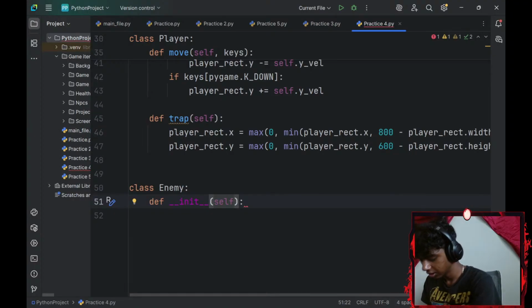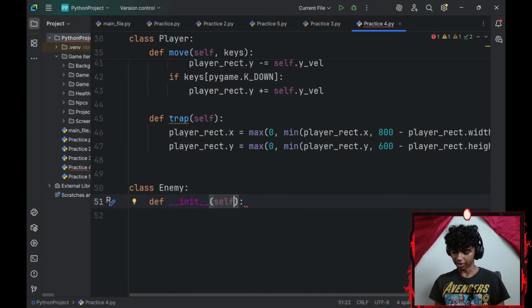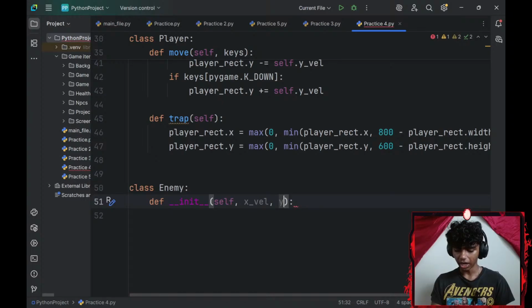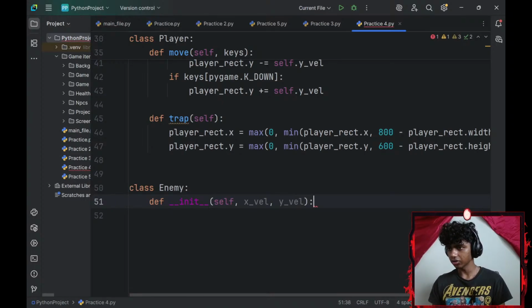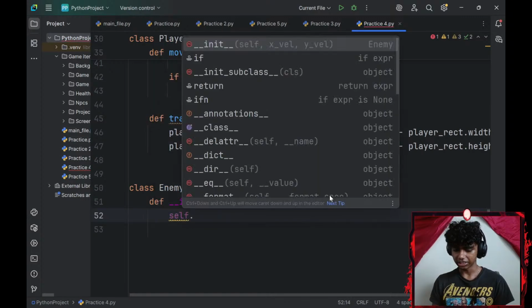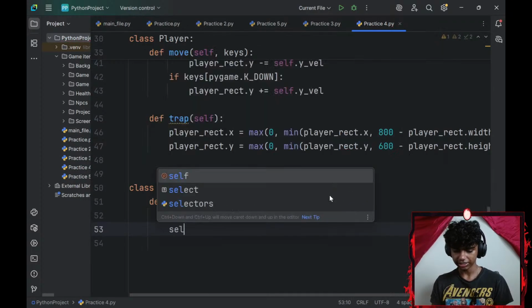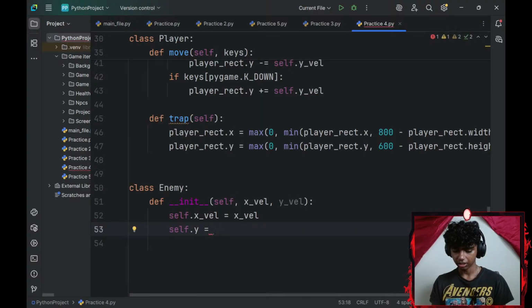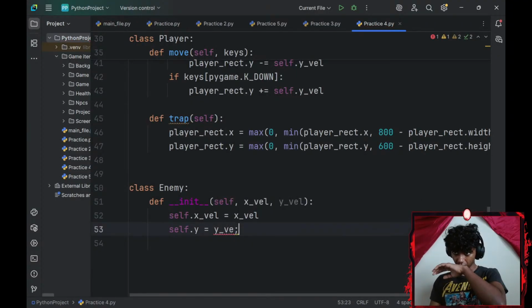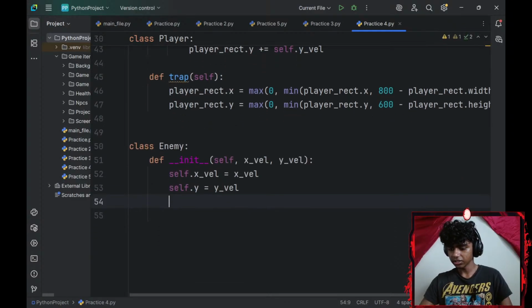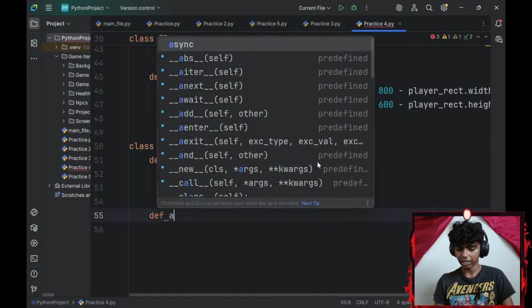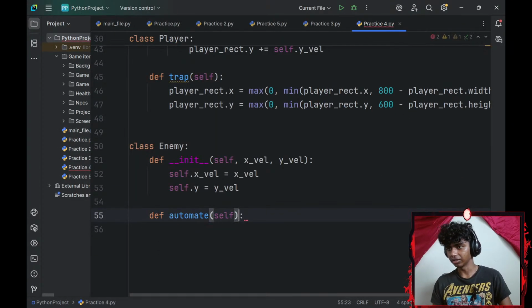Alright, perfect. For my enemy class, I'll add a few parameters. Since my enemy is going to be automated, let me go with x-axis velocity and y-axis velocity. Honestly, those are the only two parameters I need for now. So I'll go with a few instance variables. self.x-axis velocity equals x_velocity. self.y-axis velocity is going to be y_velocity. Excuse me, guys. And then let me go ahead and define an automate method.